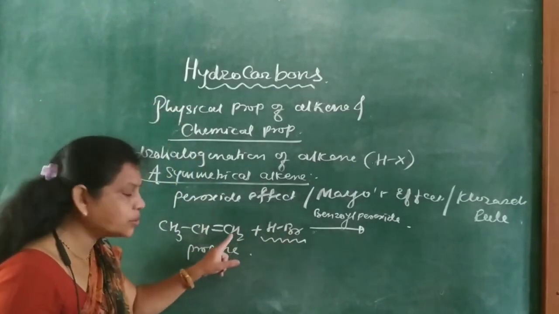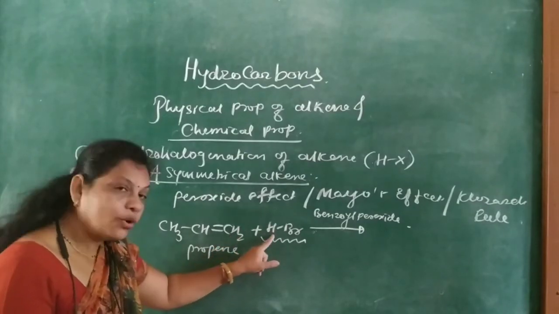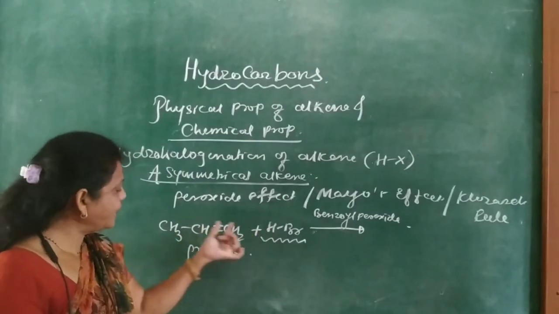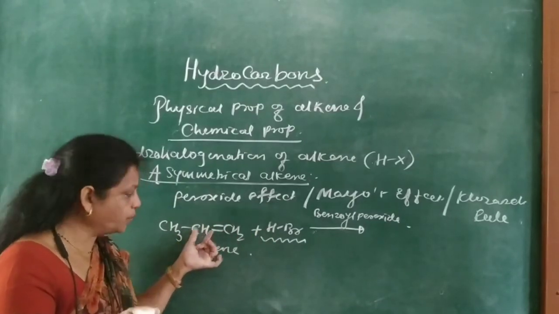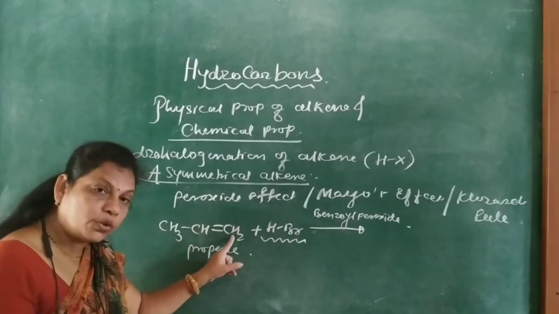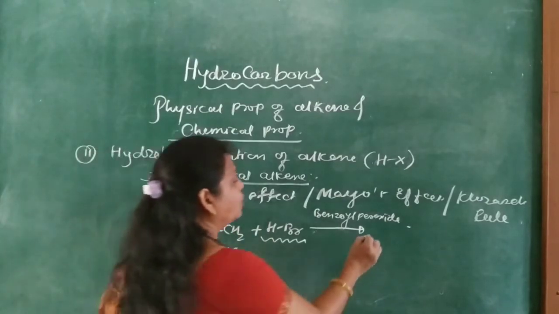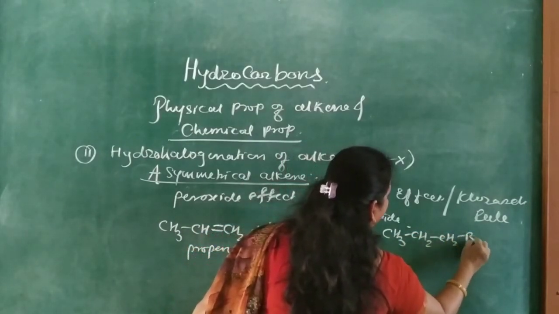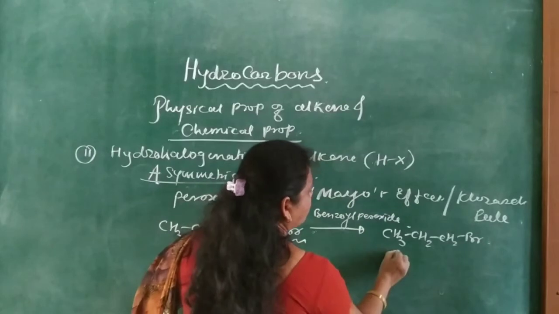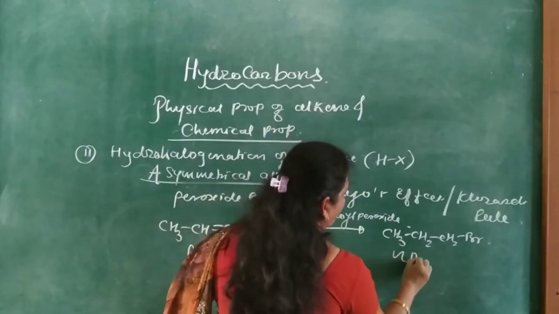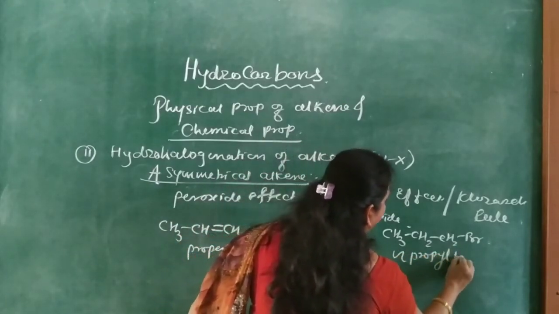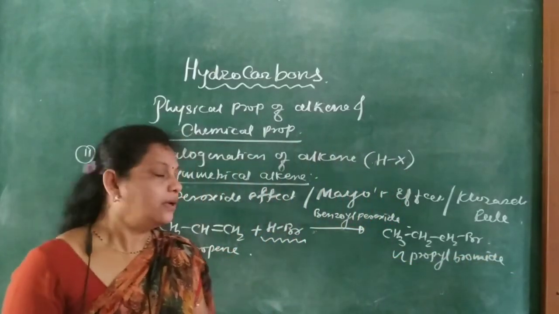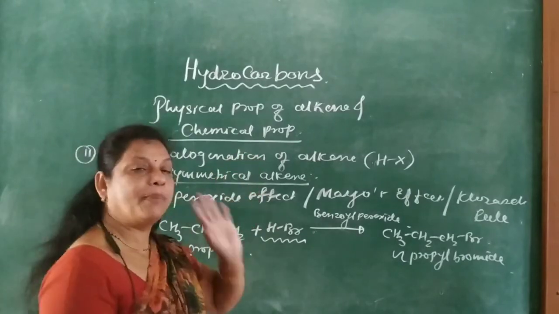So Br goes to CH2 and H goes to CH. This forms CH3CH2CH2Br, which is 1-bromopropane or n-propyl bromide. This is all about the Markovnikov rule and the peroxide effect.